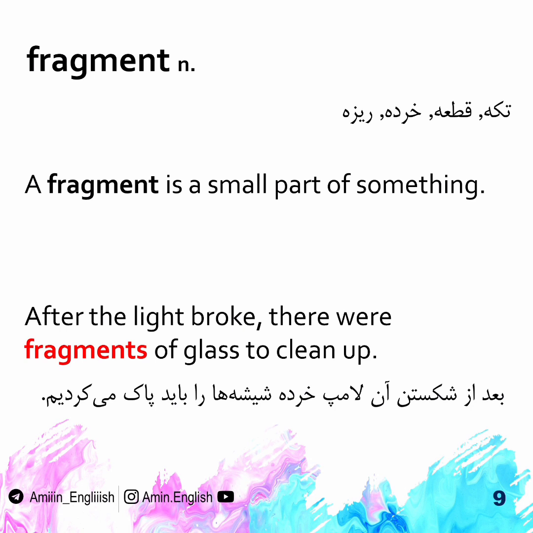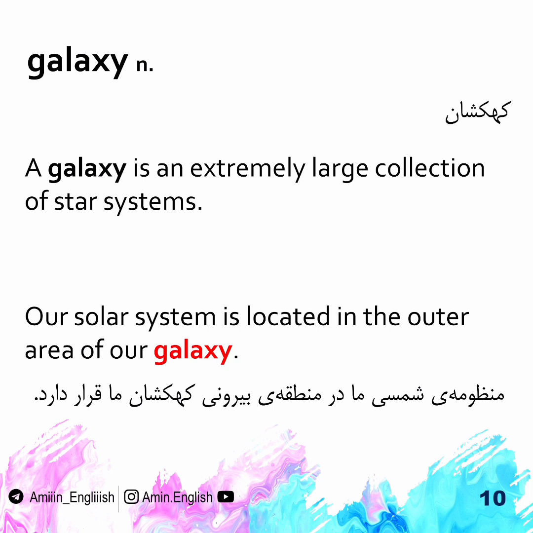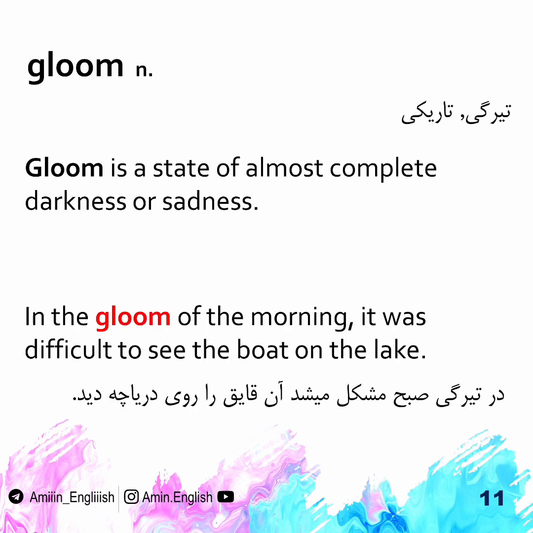Fragment. A fragment is a small part of something. After the light broke, there were fragments of glass to clean up. Galaxy. A galaxy is an extremely large collection of star systems. Our solar system is located in the outer area of our galaxy. Gloom. Gloom is a state of almost complete darkness or sadness. In the gloom of the morning, it was difficult to see the boat on the lake.